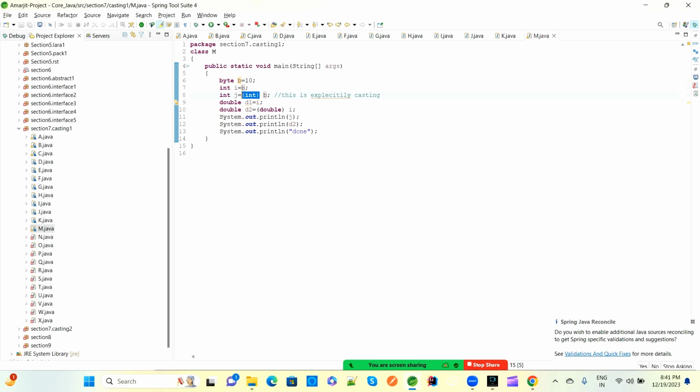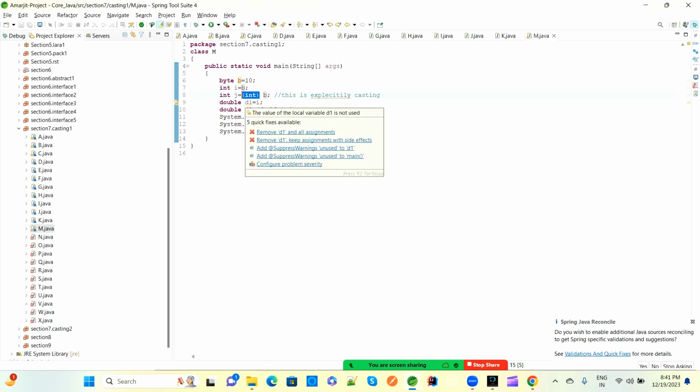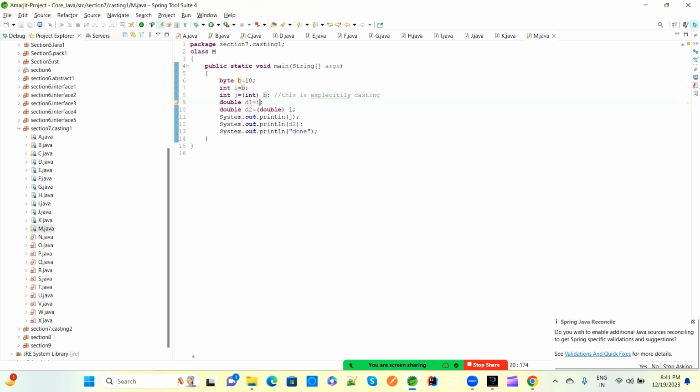We can say explicit typecasting also. And this is double. So we are converting to double from integer, because i is an integer type. So this i value as an integer, and integer to double conversion is fine. Again we have the d i value, which is integer type, and again we are converting to double, but we mention the double conversion here. So this is also fine. If you are providing it, it is fine. If you are not providing it, that is also fine, for this upcasting.